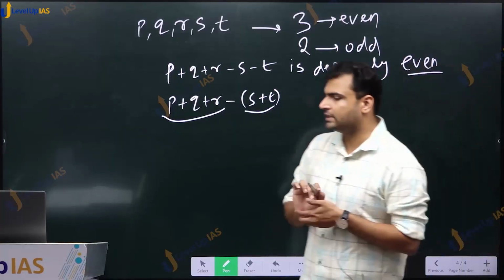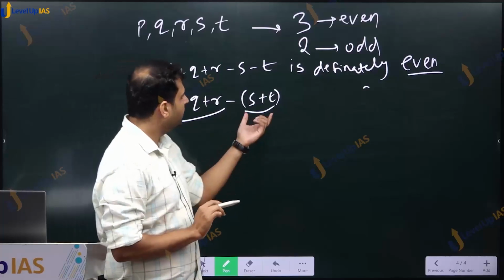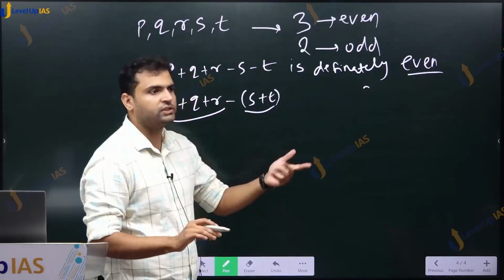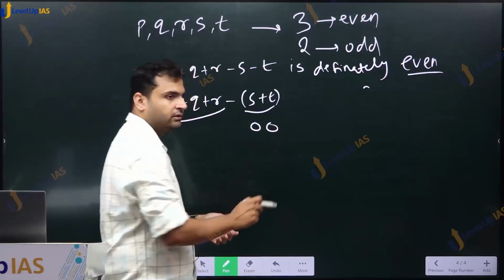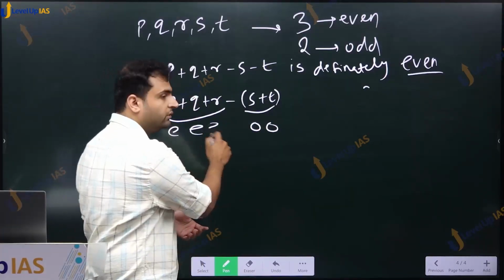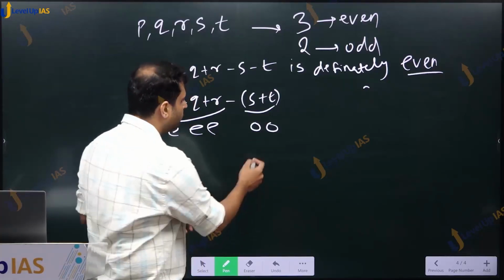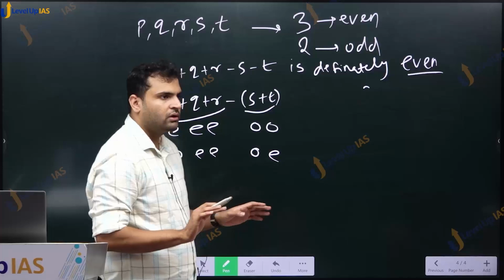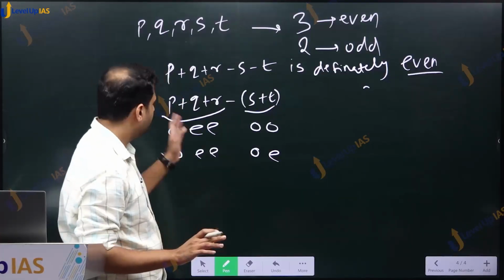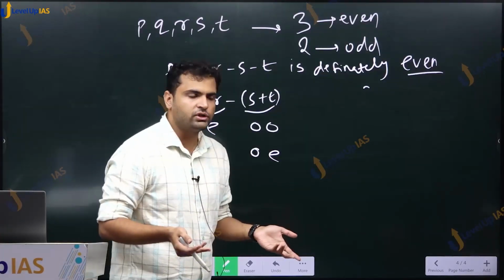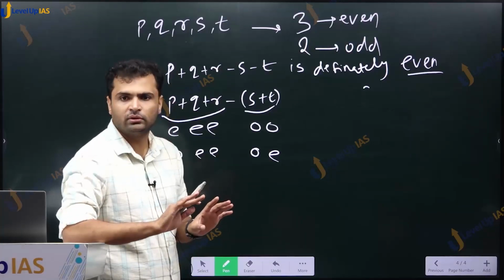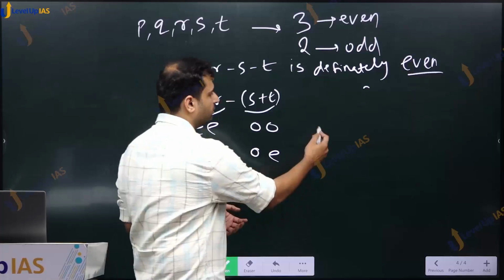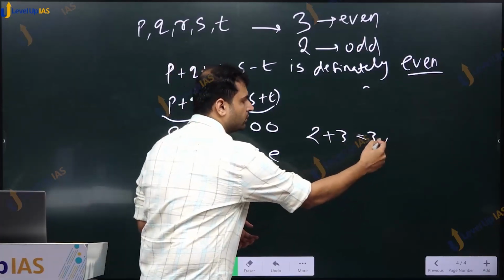So we have this one number and there we have two numbers inside the bracket. Now what are the possible cases we have? Maybe both s and t are odd. That is one case. I'm now making possible cases. If both of these are odd, then all of them are even. If one of them is odd, one of them is even, then one of them is odd and two of them are even. Order is irrelevant. Why? Because in addition, it doesn't matter in which order we add. 2 plus 3 is 3 plus 2. Addition is commutative.